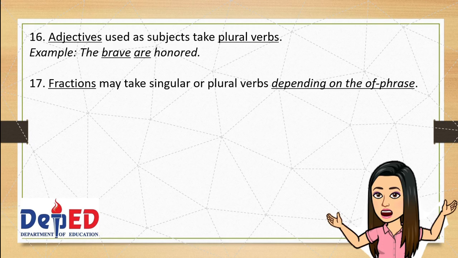In rule number 17, it refers to the use of fractions as part of the subject in the sentence. Fractions may take singular or plural verbs depending on the of phrase. Here, you don't pay attention to the fraction, but in the of phrase instead.